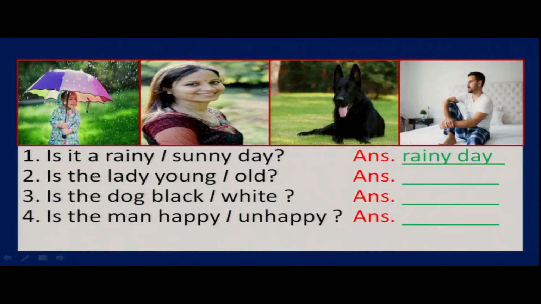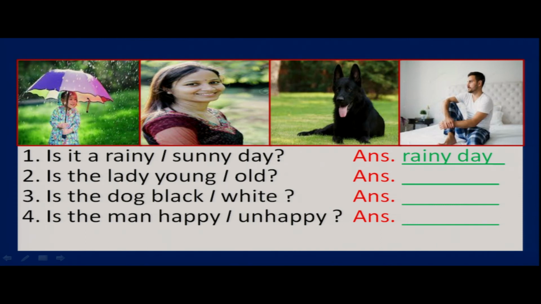You just see, there are 4 pictures, 4 sentences are given. Look at the pictures and say, is it a rainy day or sunny day? The girl is carrying an umbrella, and it is rainy, so it's a rainy day. Is the lady young or old? The lady is young. Is the dog black or white? The dog is black. Is the man happy or unhappy? The man is sitting unhappily, so the man is unhappy.